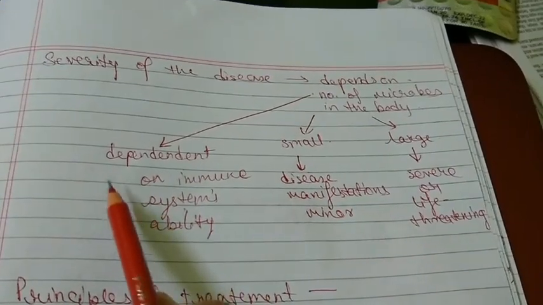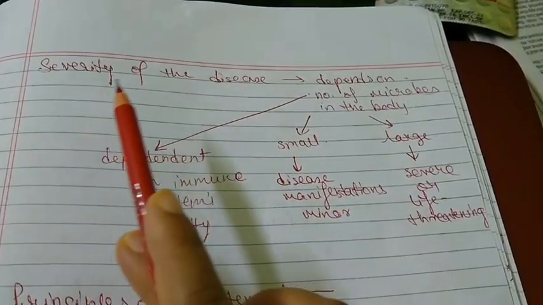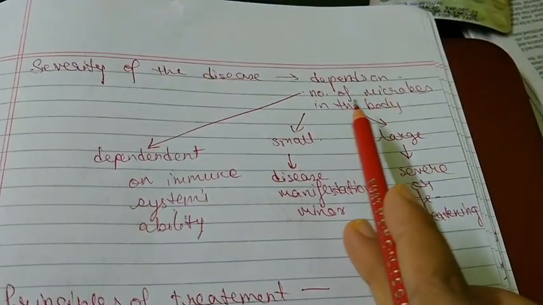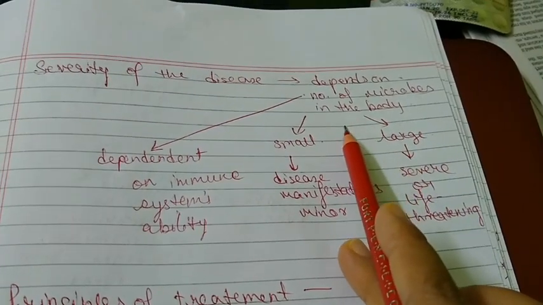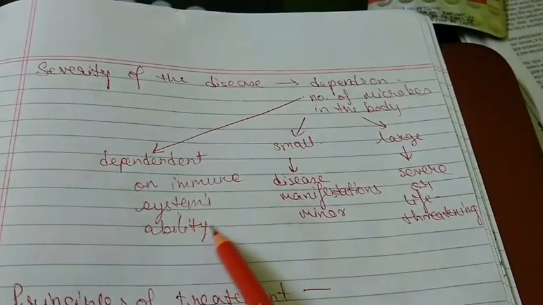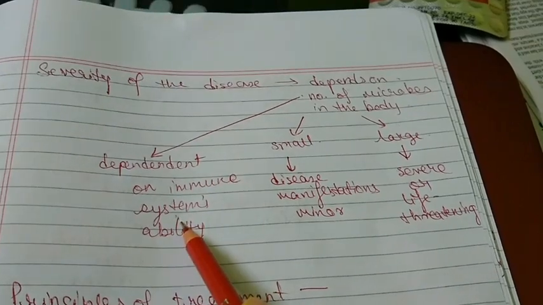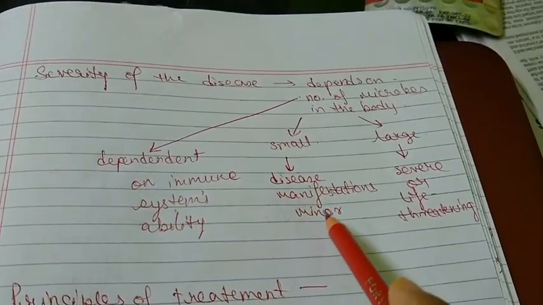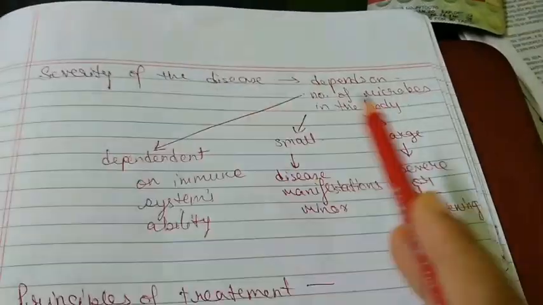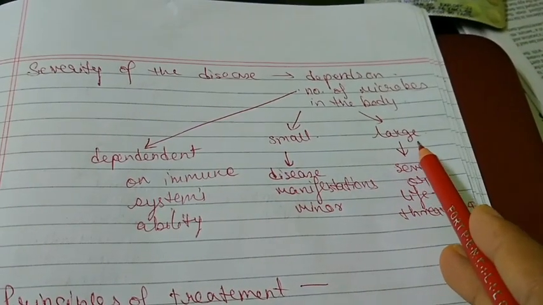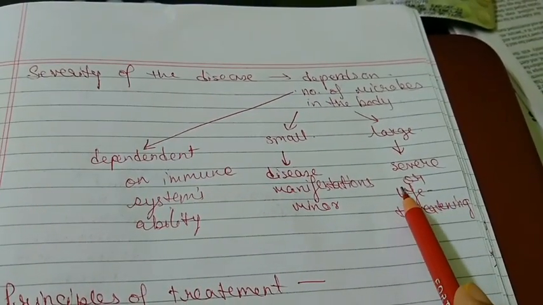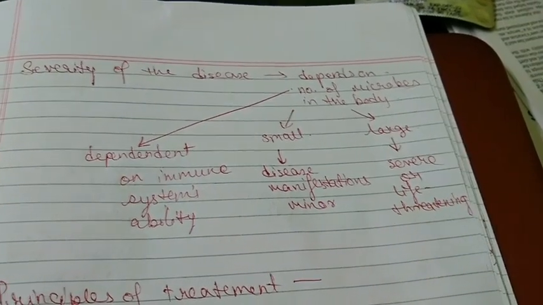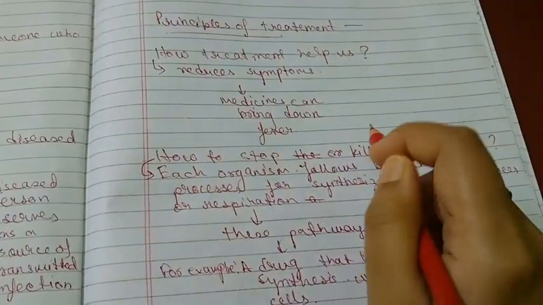So, how do we understand whether the disease is severe or not? The severity of the disease is dependent on the number of microbes that enter into our body. Also, it is dependent on our immune system's ability to remove those microbes. If the number of microbes is small, then the disease manifestations are little or less. If the number of microbes is large, then it can cause severe or life-threatening manifestations. So this was all about infections.